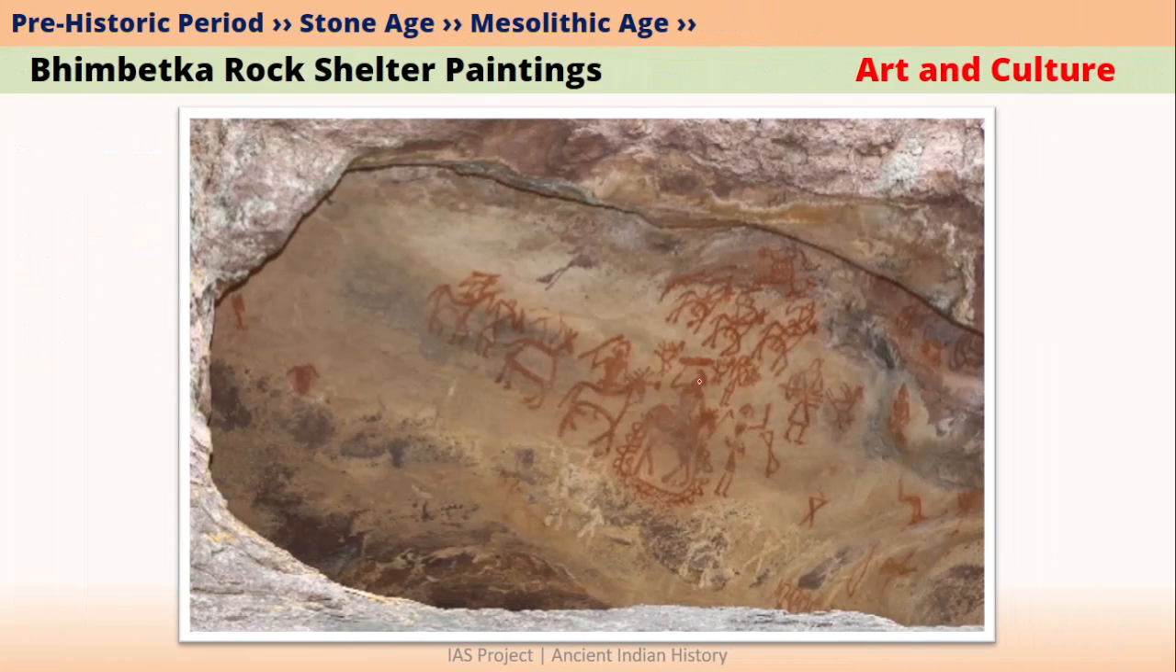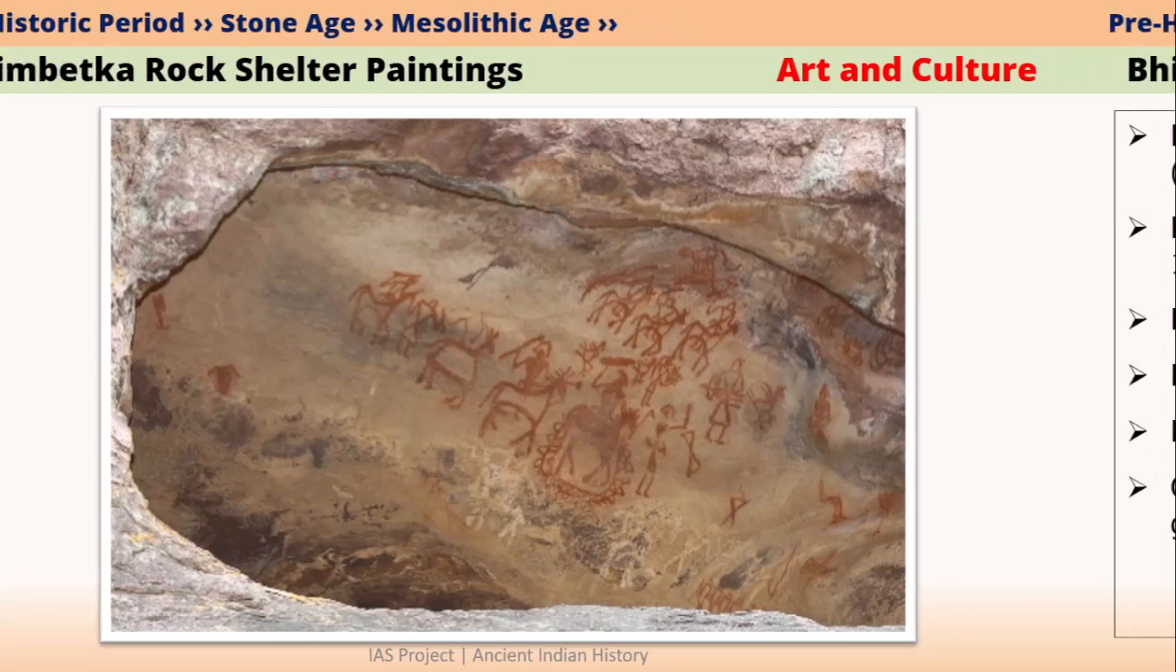A photo of Bhimbetka rock shelter paintings is given here. You can see the paintings were made in red color. You can see people are holding something like a spear here. And these drawings are basically linear representations. That means inside is not filled. They are drawing using lines like this. This is an animal, something like this. And humans are drawn like this.